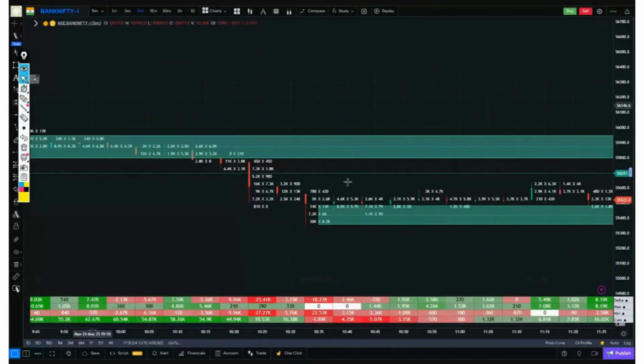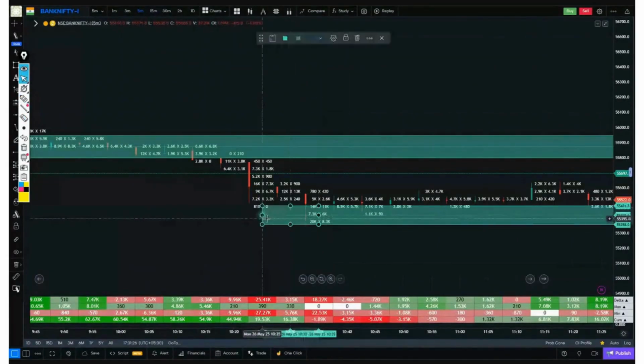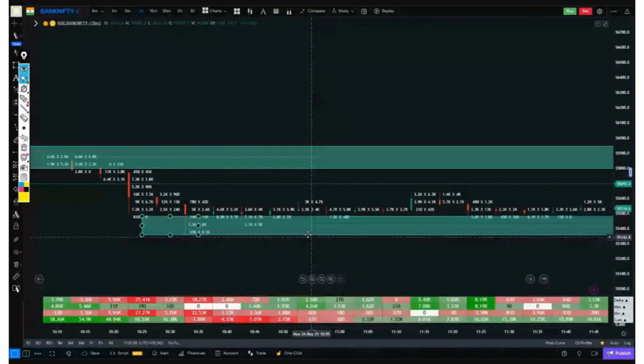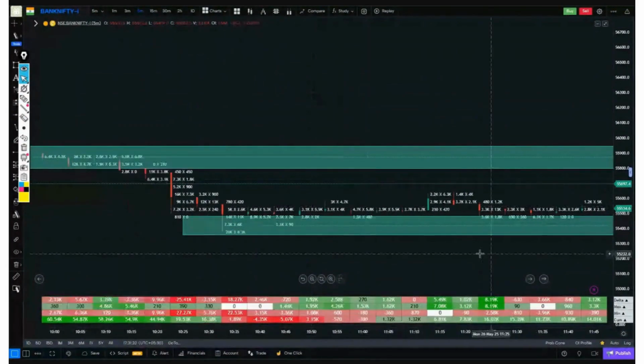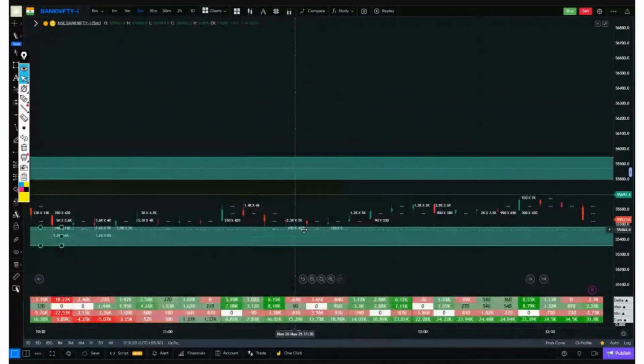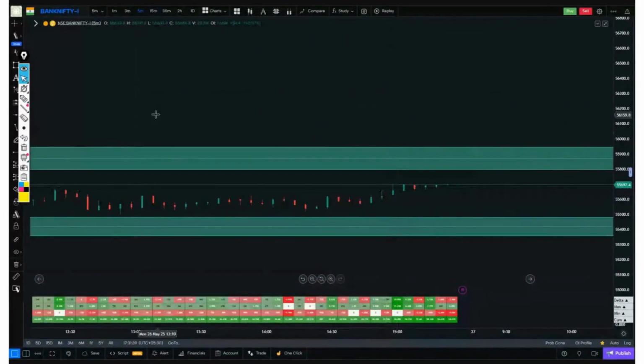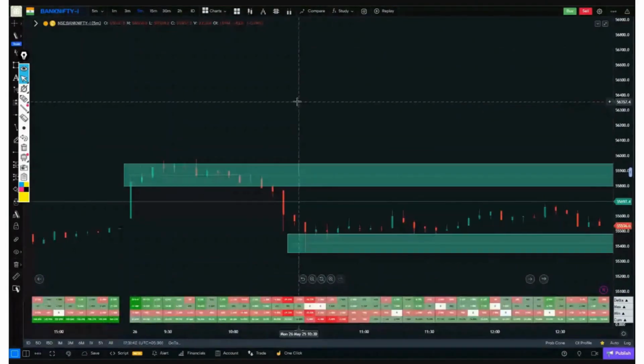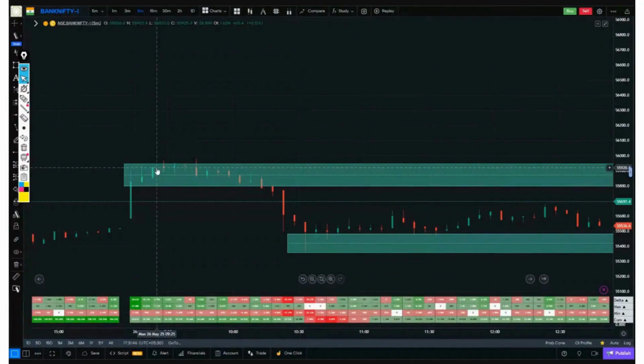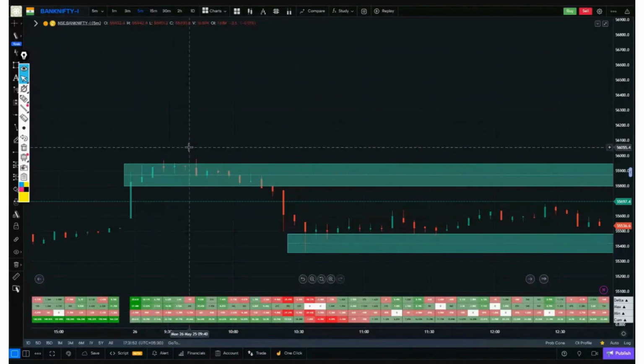Okay. Marked this selling zone. Again, during the pullback, it showed that there was a selling observation here. It held. The zone of selling observation acted as a support zone, and we saw an upside movement. The buying in Bank Nifty in the morning was quite easy compared to Nifty. Here, the buying zone did not move upwards at all. In Nifty, it went up once, but during the pullback, it couldn't hold.